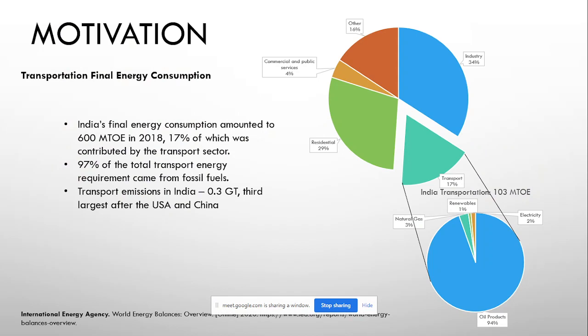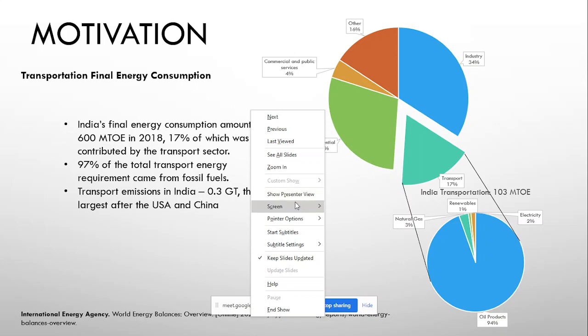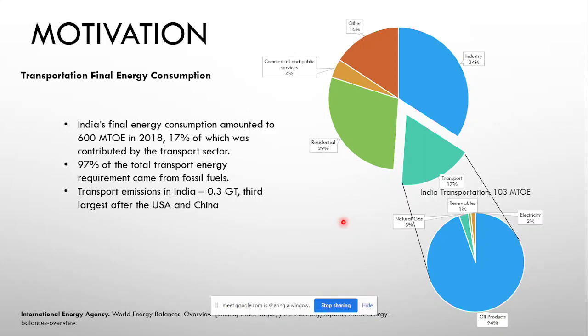So why do we need biofuels? Why are we talking about biofuels here? If you look at India's final energy consumption in the year 2018, you can see that around 600 million tons of oil equivalent was consumed, out of which 17% was consumed by transport.